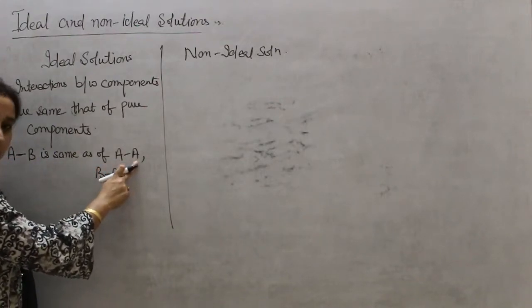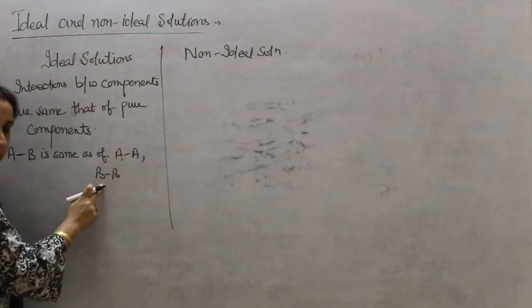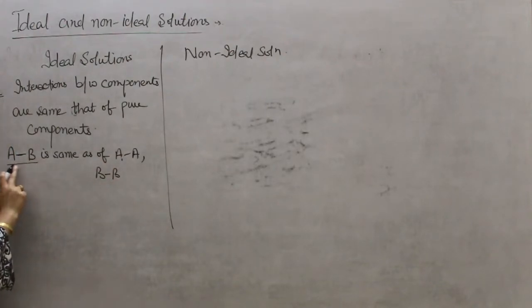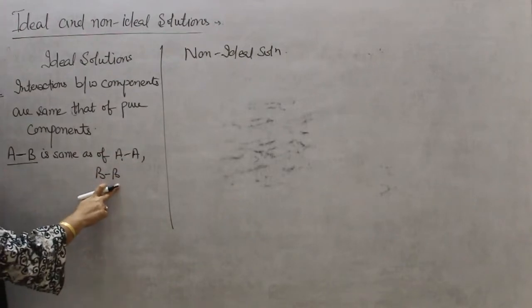There are some intermolecular forces of interaction, but when we mix these two components, we have a solution AB, but the interactions between AB are almost similar as that of AA and BB.